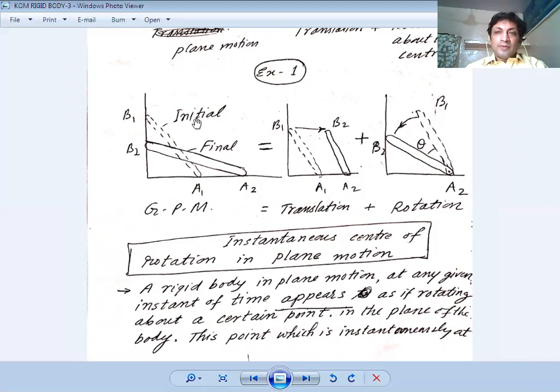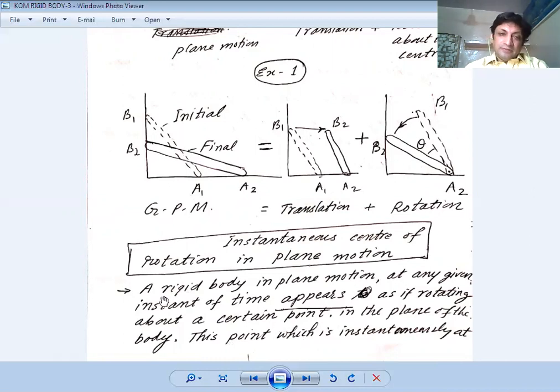But at the next moment, the position has changed, so the instantaneous center must also change. That is why it doesn't have a fixed center. That center is always changing, so that point is known as instantaneous center.